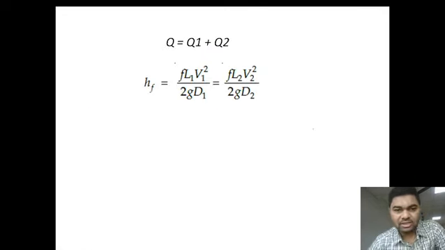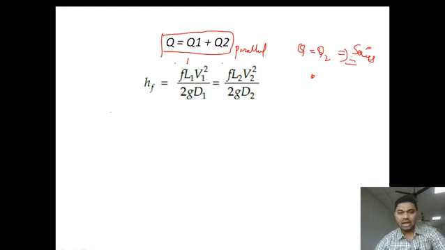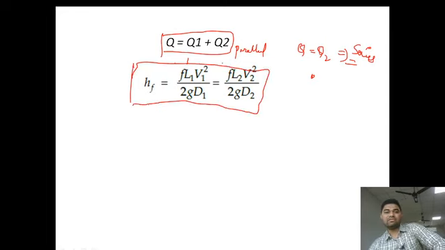In parallel, the discharge gets added, which is Q is equal to Q1 plus Q2. This was parallel connection. What was in series? Q1 is equal to Q2 was series connection. Now, here the head loss is the same all over the section. The head loss is the same, which is equal to F L1 V1 square by, here head loss is the same in every pipe.